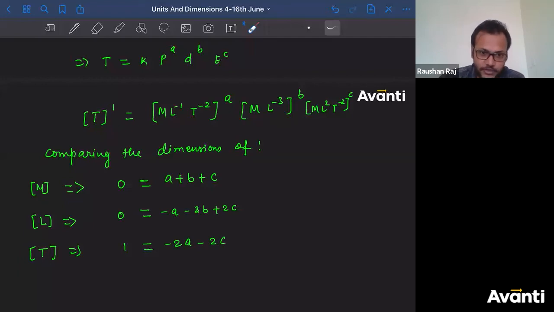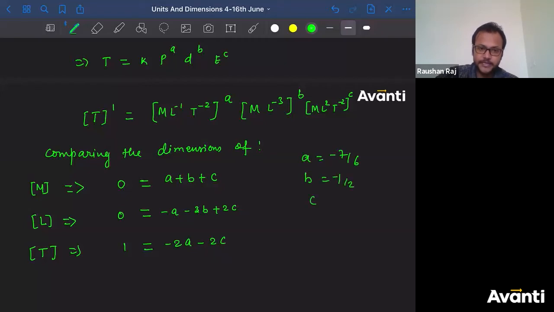Okay, thank you. So, how many of you have got this answer? That a is equal to minus 7/6, b is equal to minus half, and c is equal to 2/3. कितने लोगों का ये आंसर आया? Or if you have any change, if you have any other answer. तन्वय का तो अलग आंसर आया है. तन्मय has got minus 5/6, 1/2, 1/3.